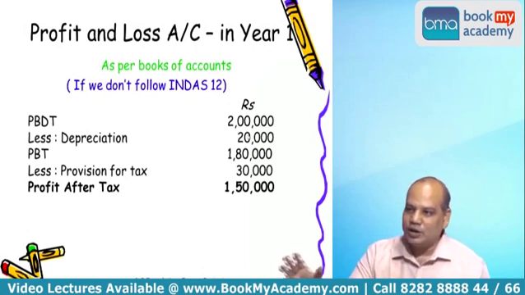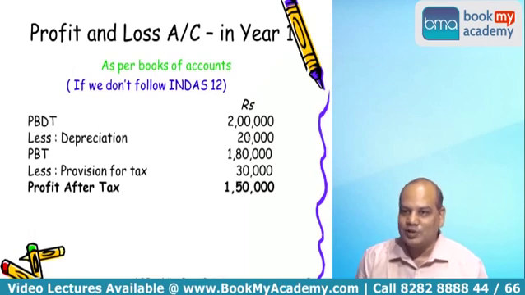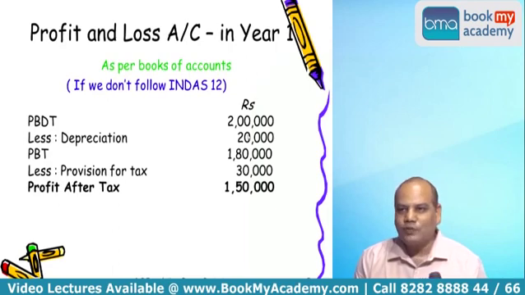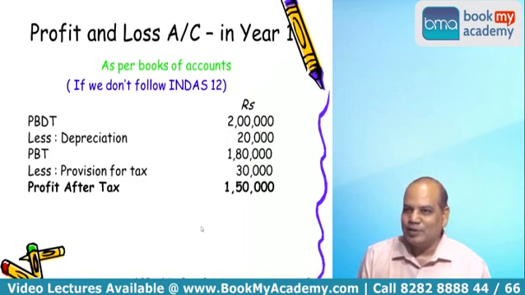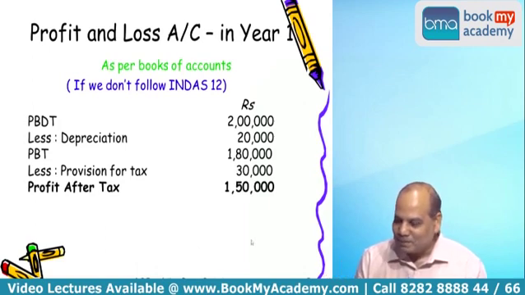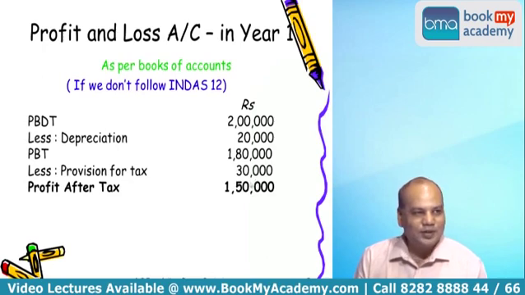This is what you do in the offices still. Many CAs or articles don't even know that there is something called Accounting Standard 22 or Ind AS 12. This is more for the matching concept, accrual concept. In a small firm, matching concept, accrual concept, we don't bother. Only how much tax we have to pay to the government, and that too what the client wishes to pay, is what we calculate. Okay. So I don't know how many of you have ever applied deferred tax accounting in your office. Anybody? Raise hand. You? 1, 2. Only a few students.